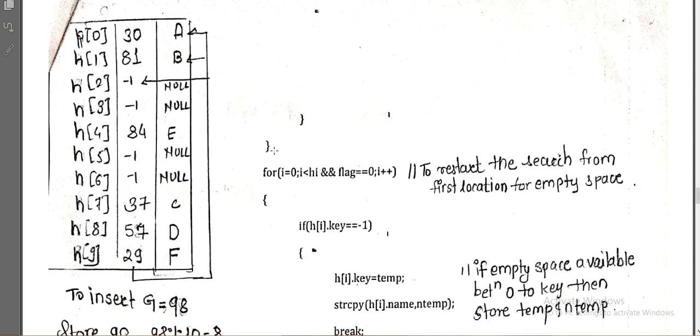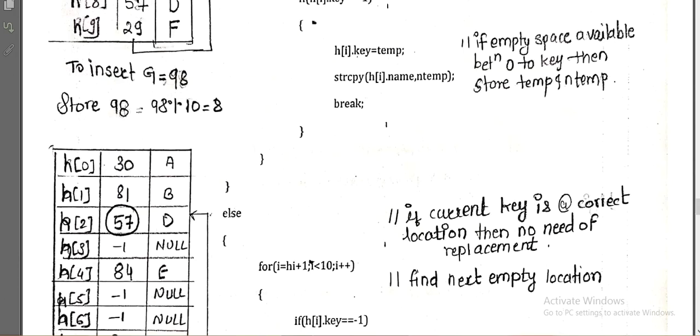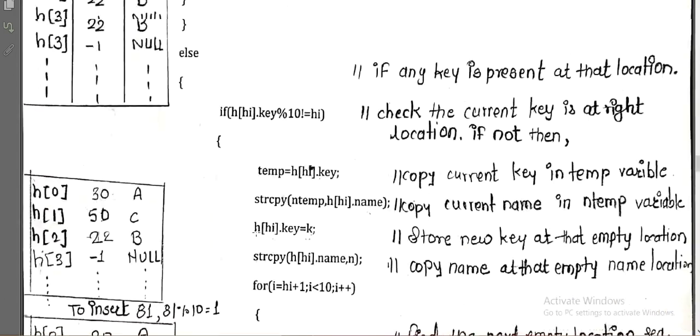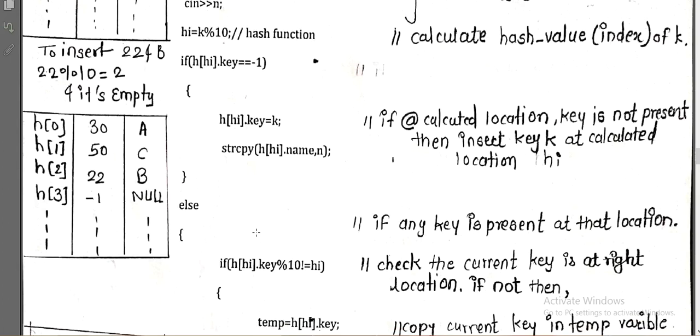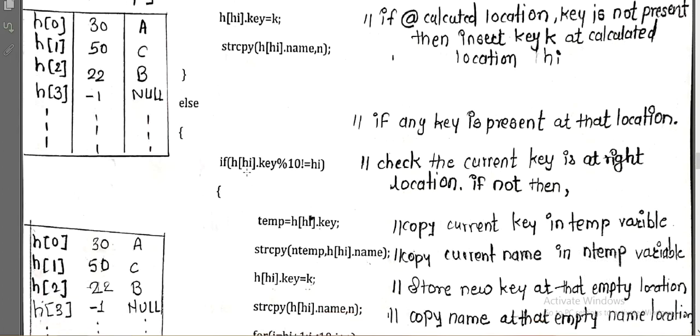Now again the else part. So which if does this else stand for? This else stands for this if. This if means here the number is not at the true position. If the number is not at the true position, this if is working with the replacement, chaining with replacement.